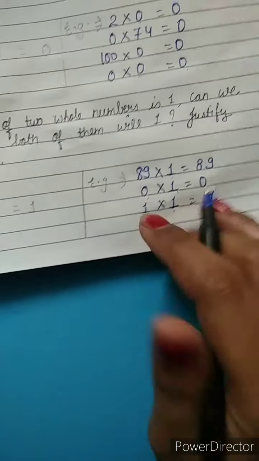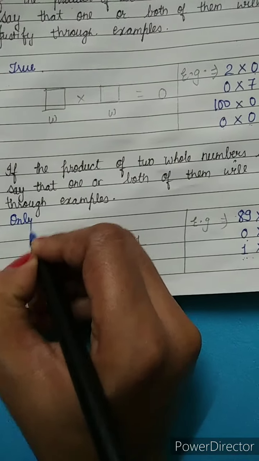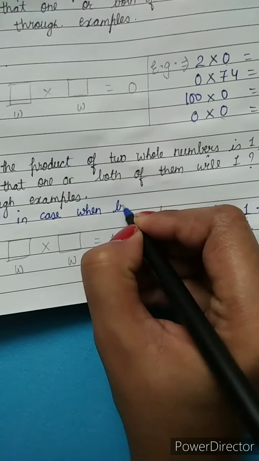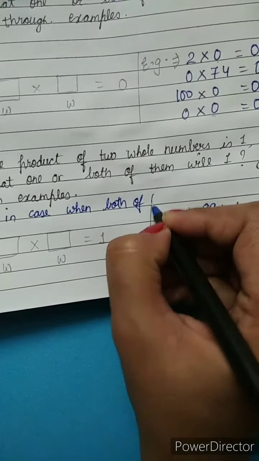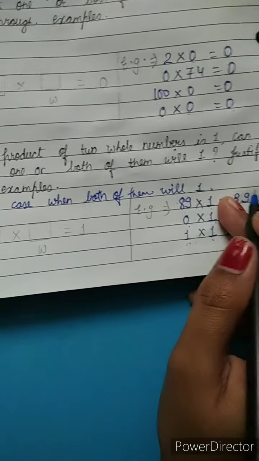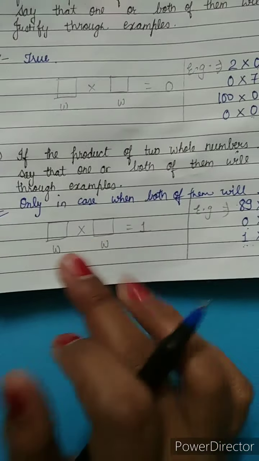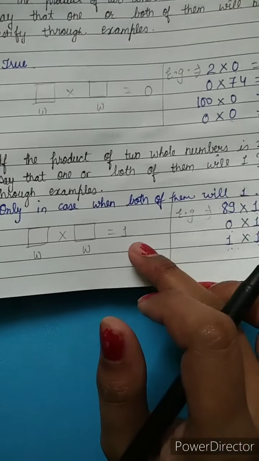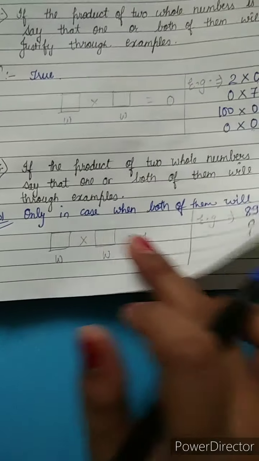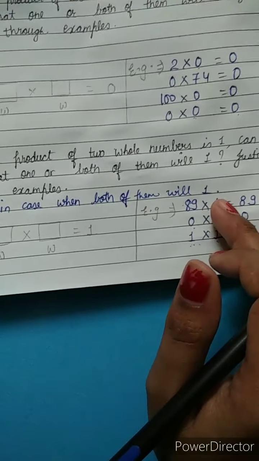So in which condition will our statement be true? Only in the case when both of them will be 1. In which condition is the statement true? When both places have 1. Only in that case, when we multiply them, we get the answer 1. That is the only condition. That's why it is written here: only in the case when both of them will be 1.